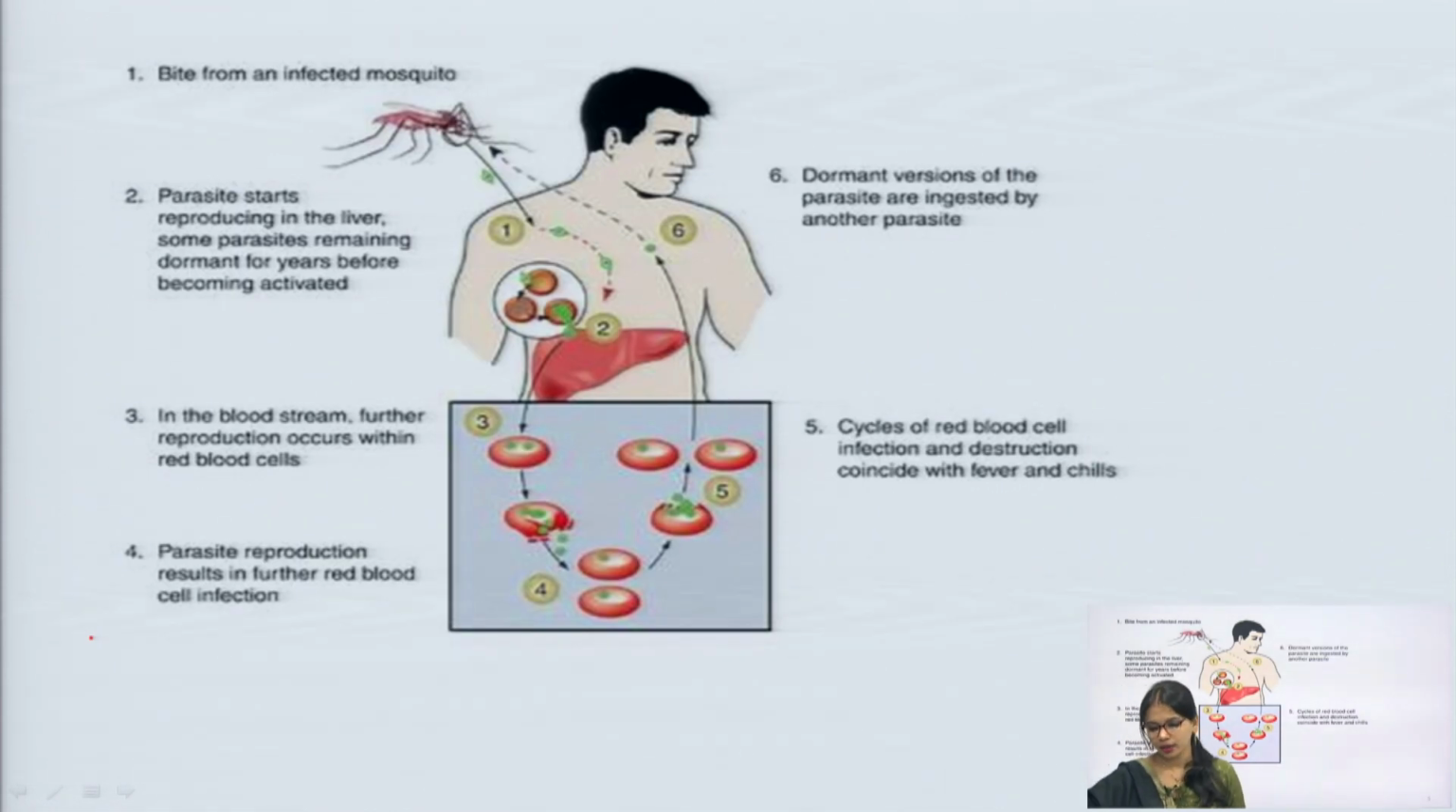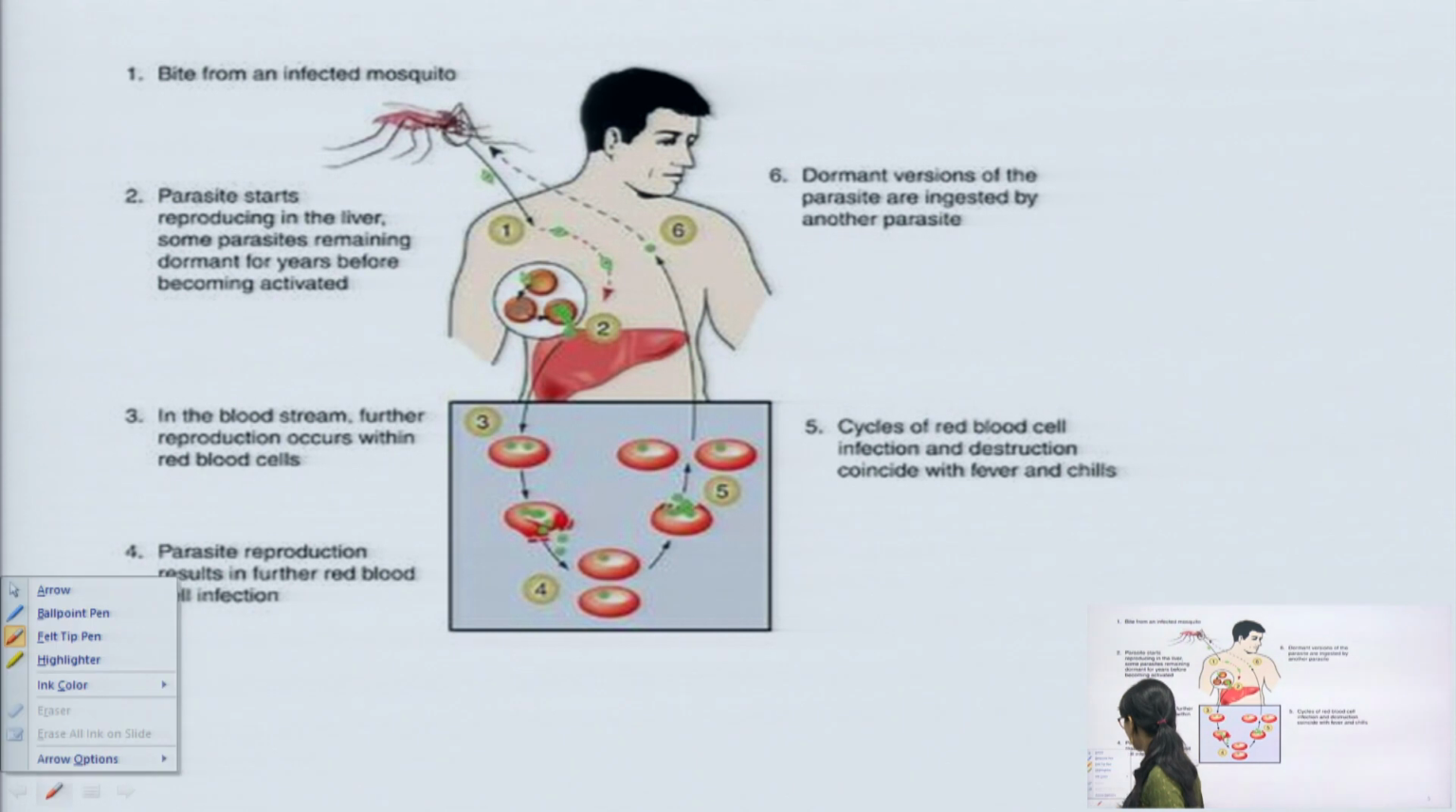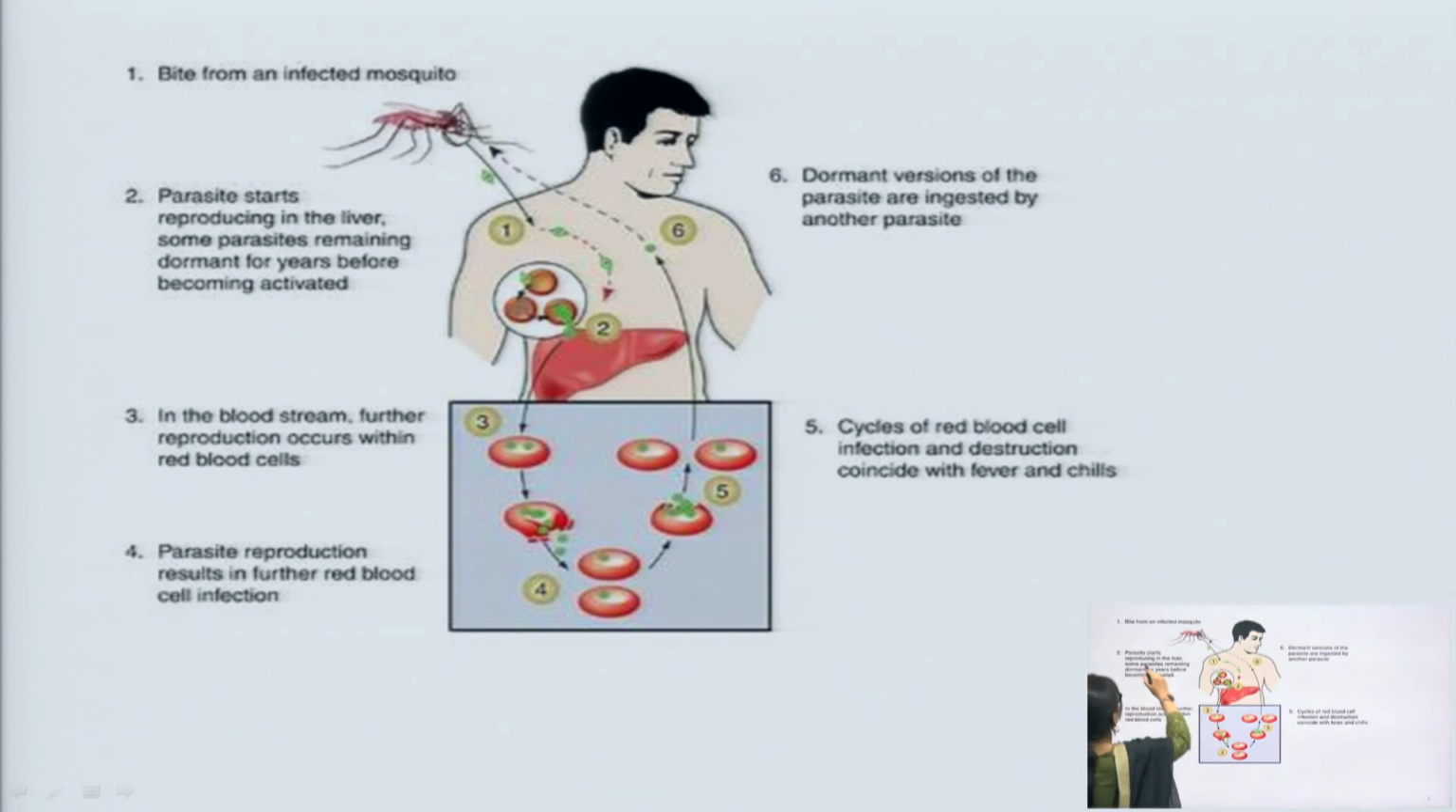Now, you can see here the life cycle of malaria. The first step is a bite from an infected mosquito. After the bite from the infected mosquito, the parasites start reproducing in the liver. Some parasites remain dormant for years before becoming activated. So after the infected mosquito bites the patient, the parasite starts to reproduce in the liver.